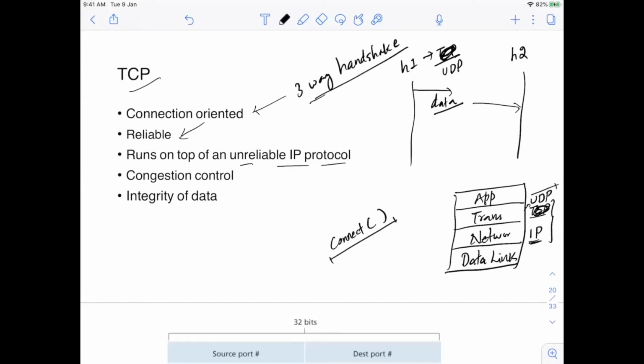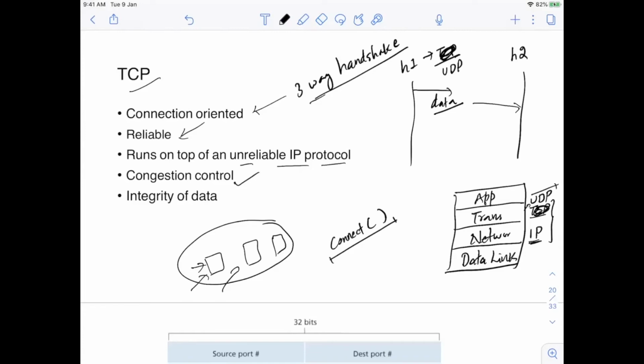And of course, TCP takes care of congestion control. What does congestion control mean? This simply means that if you have the overall network, the internet, there will be multiple routers in the internet, a lot of routers. What if all these routers get congested? Congested in the sense that they are receiving a lot of traffic and they are not able to process it in time. It is taking a lot of time for them to process it. So what happens in this case?